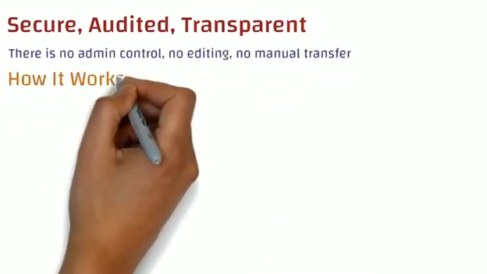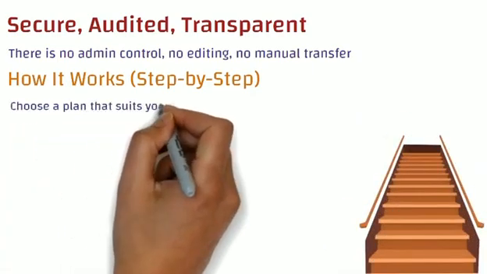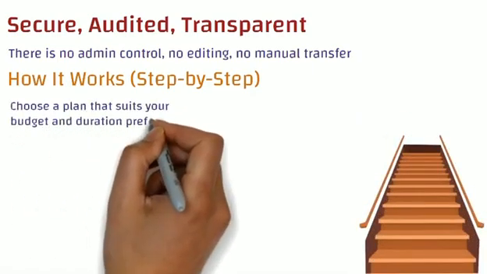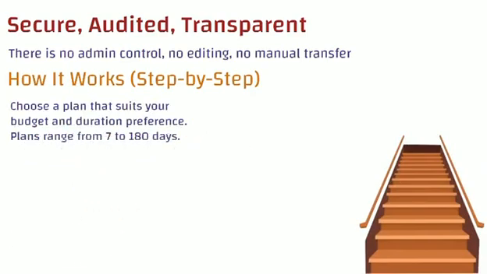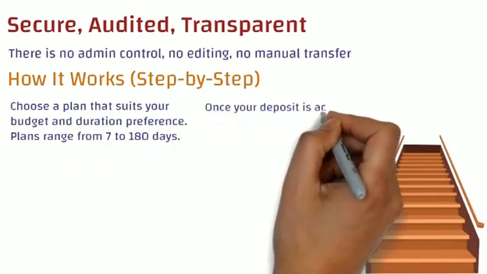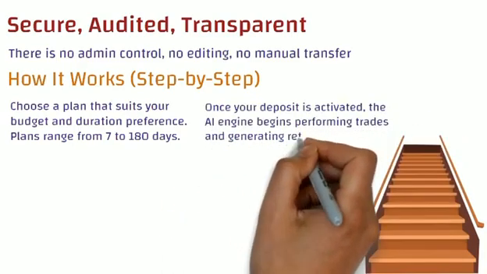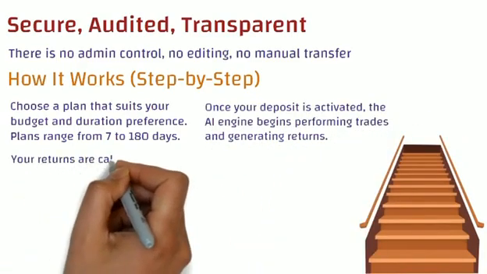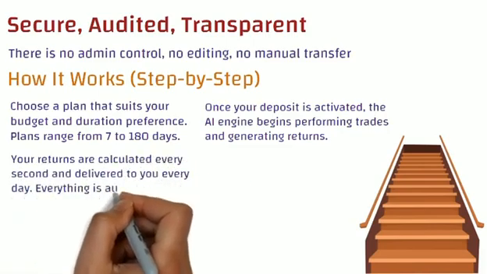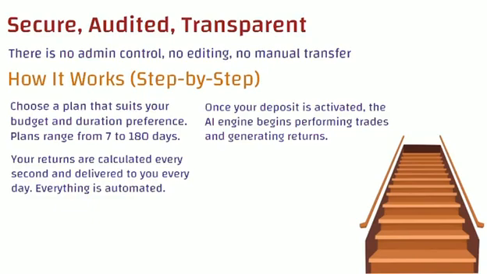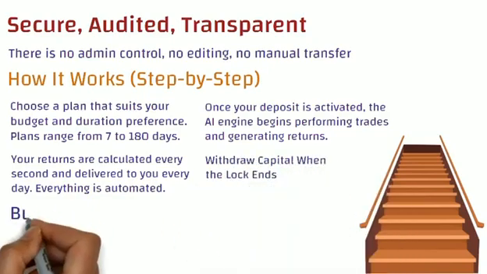So if we talk about the step-by-step working structure of this platform, in step 1, you just need to choose a plan that suits your budget and duration preference because the plans range from 7 days to 180 days. Then once your deposit is activated, the AI engine begins performing trades and generating returns. Your returns are calculated every second and will be delivered to you every day because here everything works on automation, and you can withdraw your capital once the locking period ends.